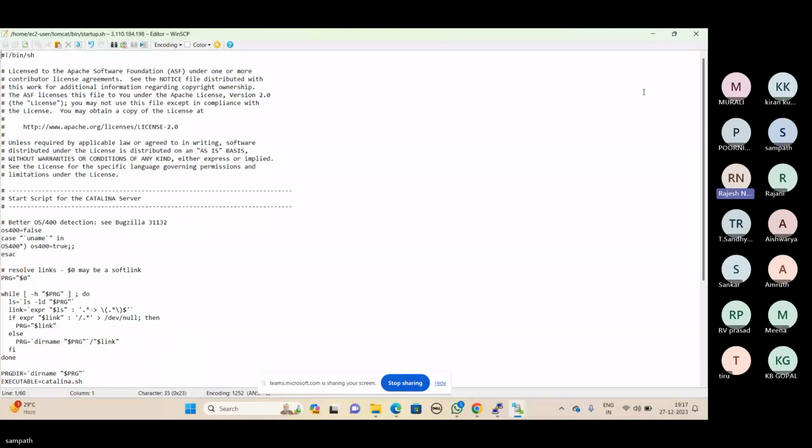First of all, which port number is it running on? Port number 8080. So go to the security group and check whether it is open or not. If it is open, then the problem is not with the security group. Then come to the services and start the services. Even after starting, if it is not working, then it will be a big problem. Understood?